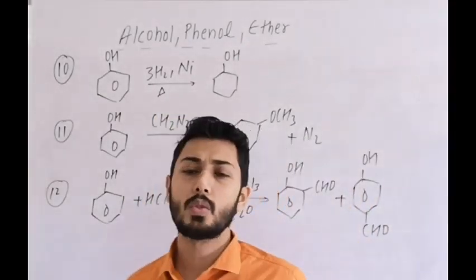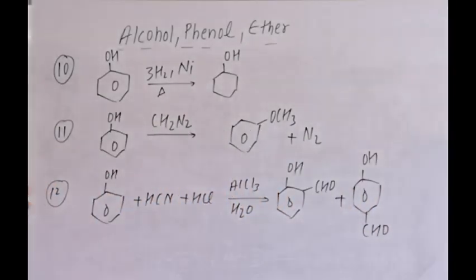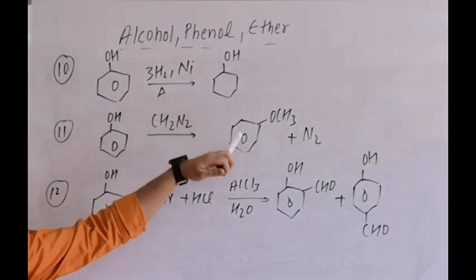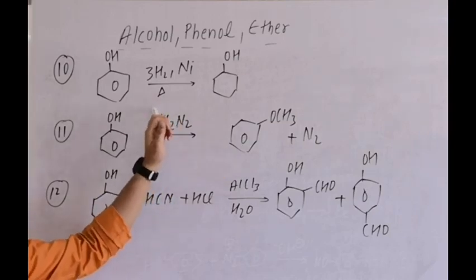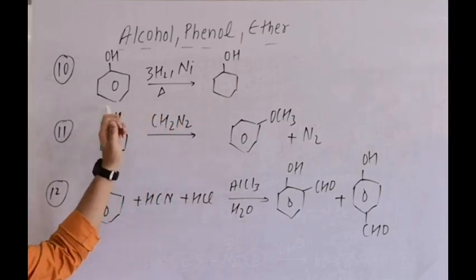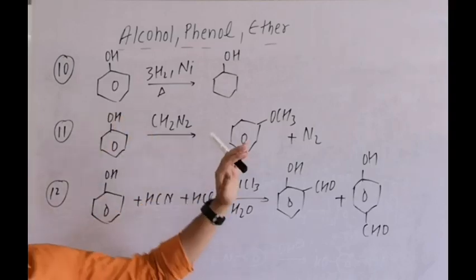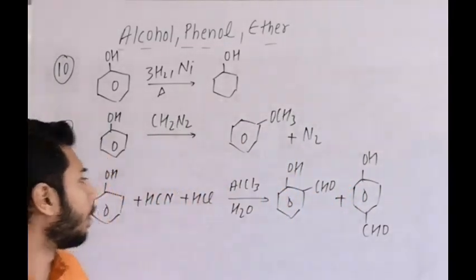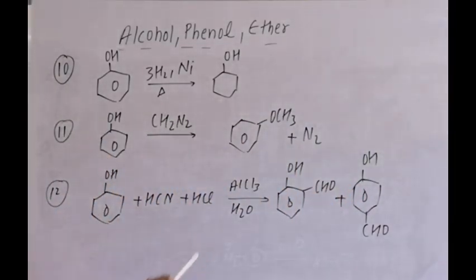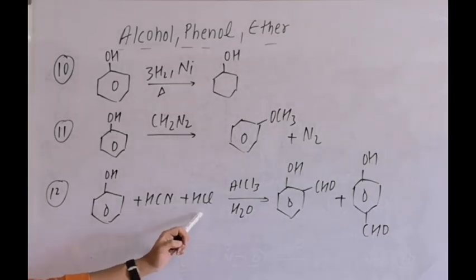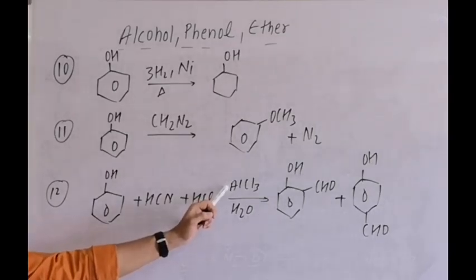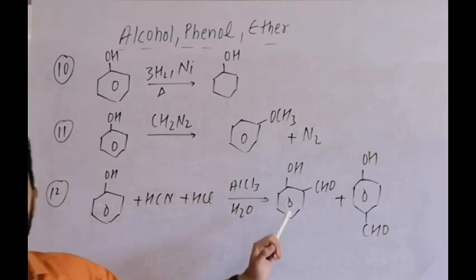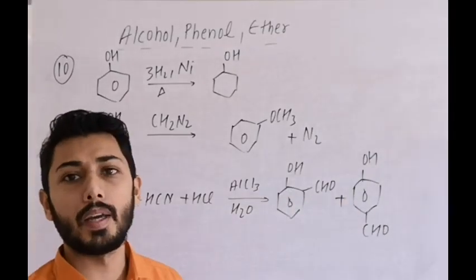Next is the reaction with diazomethane. When we treat it with diazomethane, the carbon here is negative, it takes H+. Then N2 gas evolves and CH3 gets a positive charge and is simultaneously attacked by O-. So it is not that important, but yes, it is also a reaction of phenol. Anisole is formed. Then another reaction is Gattermann aldehyde synthesis. We treat it with HCN and HCl in presence of a Lewis acid catalyst, and then after hydrolysis we get salicylaldehyde, ortho product as well as para product is formed.